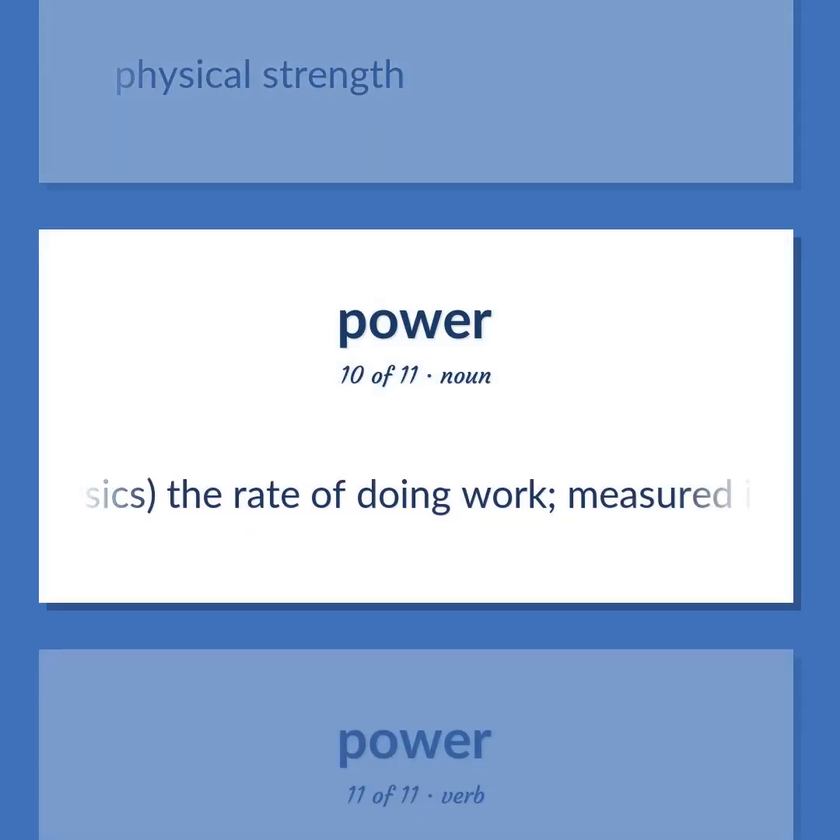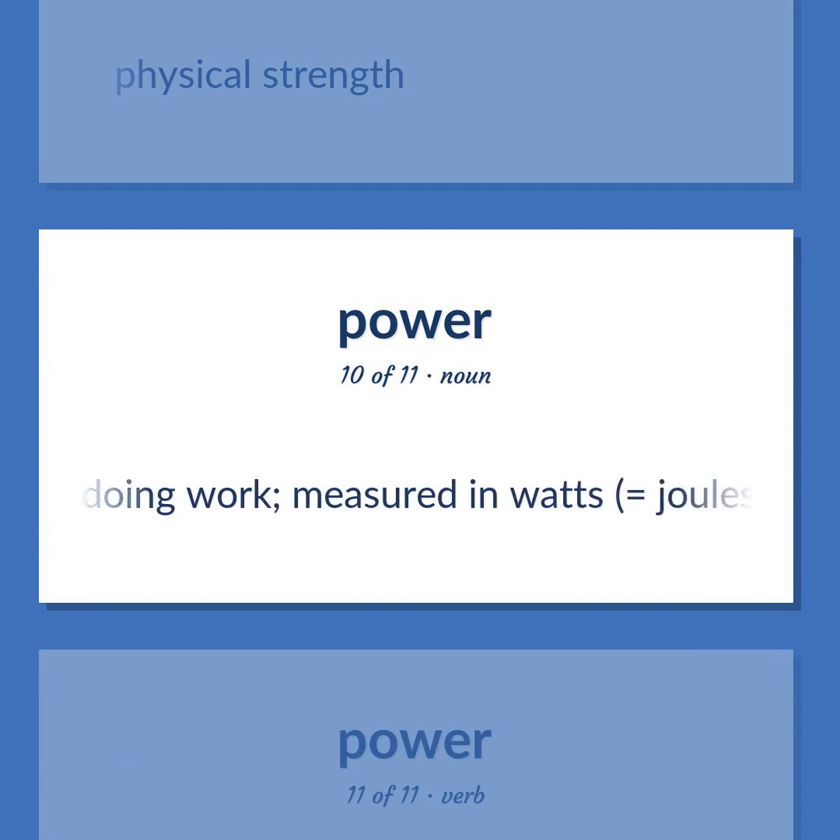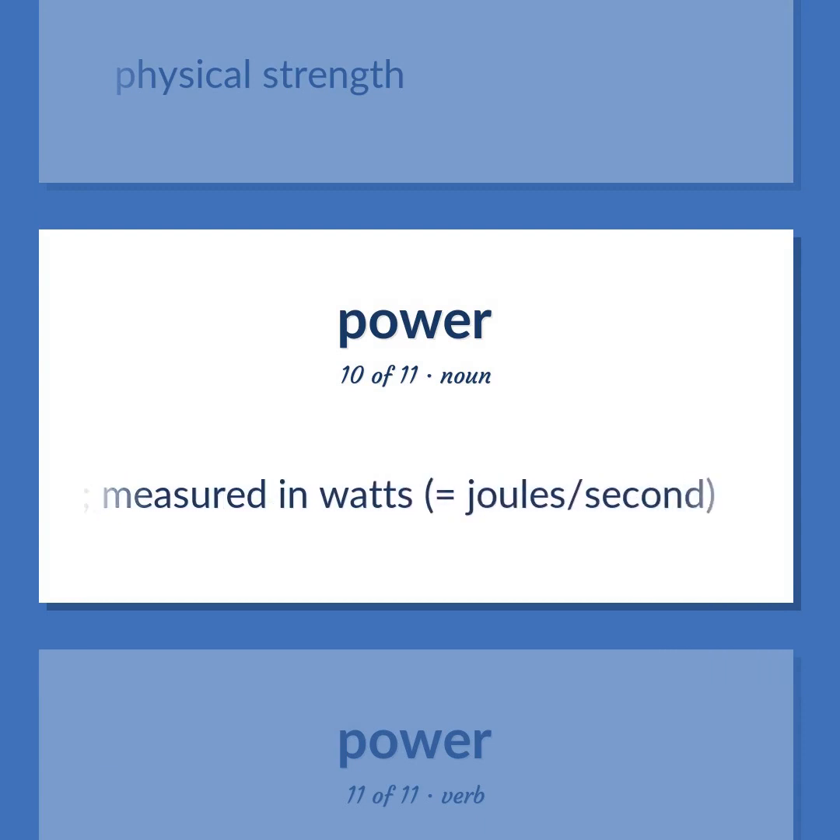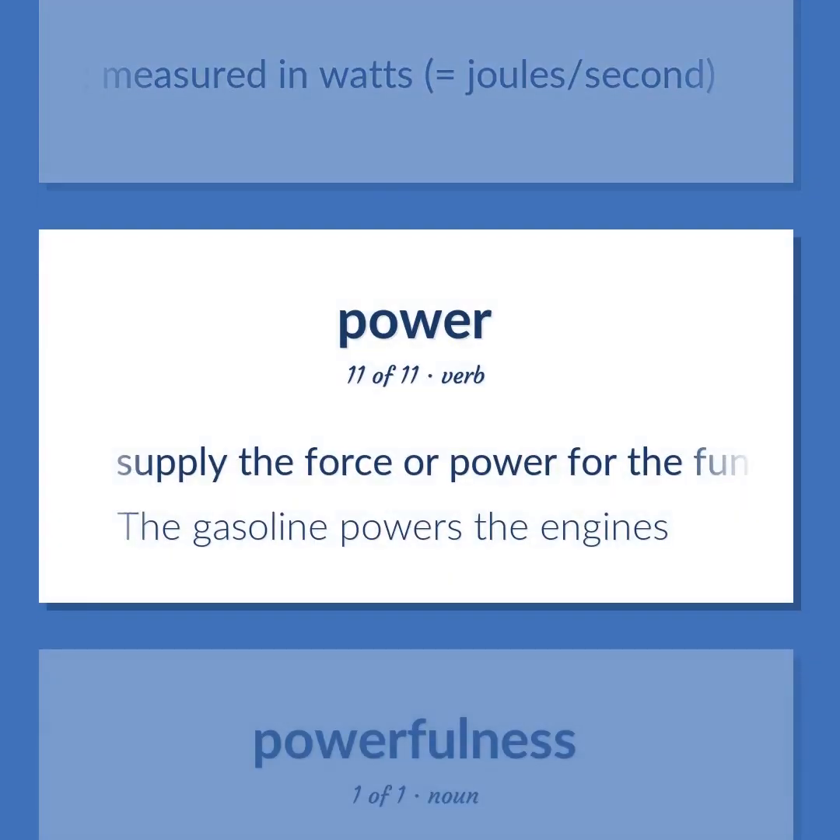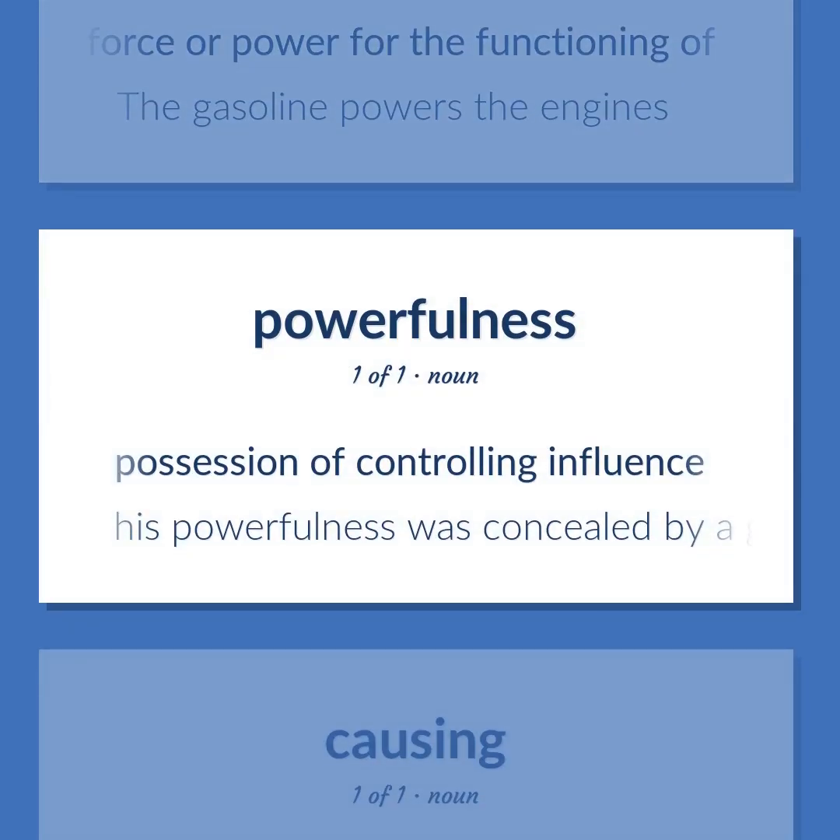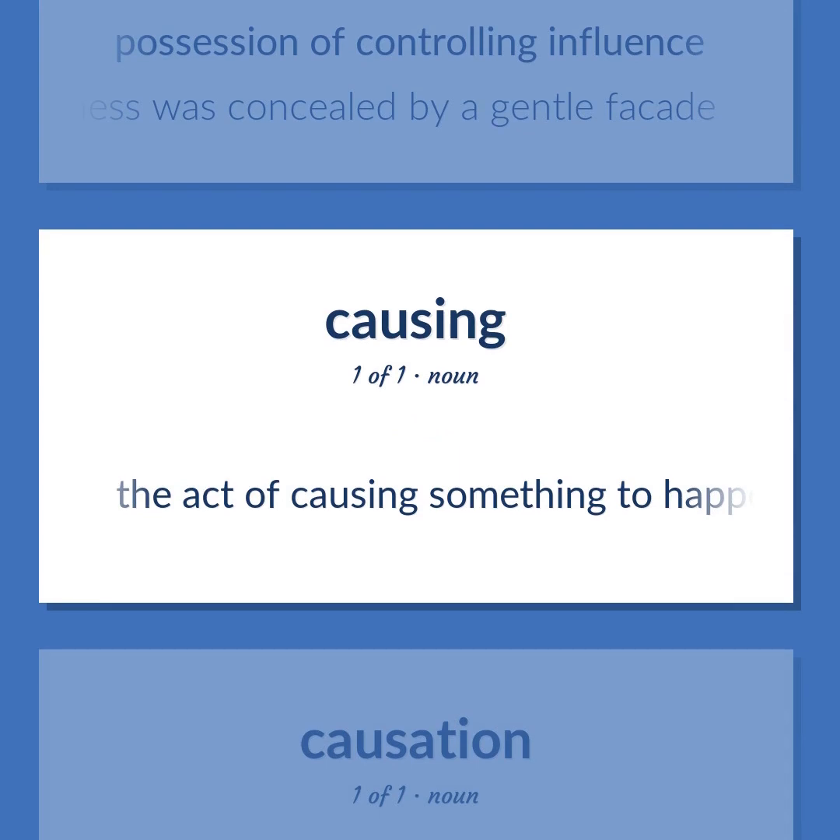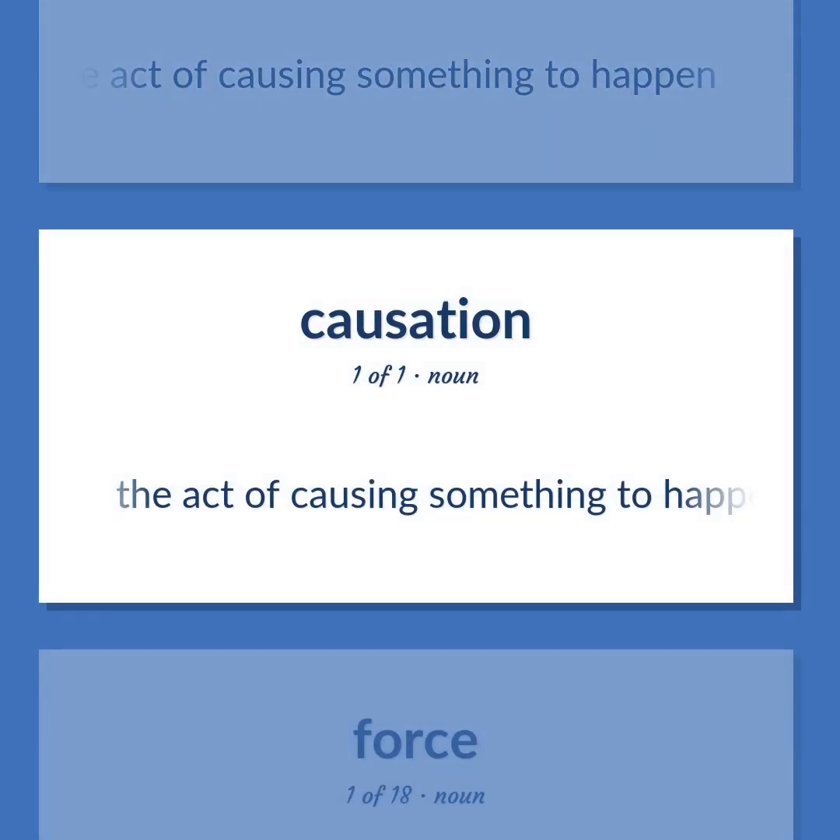Physics. The rate of doing work, measured in watts, equals joule per second. Supply the force or power for the functioning of. The gasoline powers the engines. Possession of controlling influence. His powerfulness was concealed by a gentle facade. The act of causing something to happen.